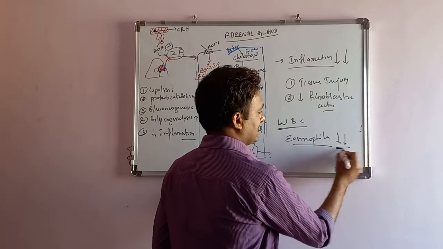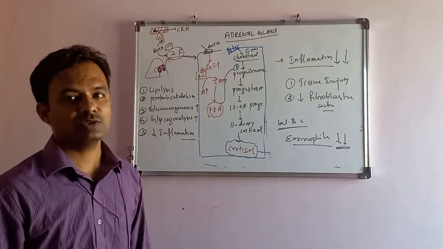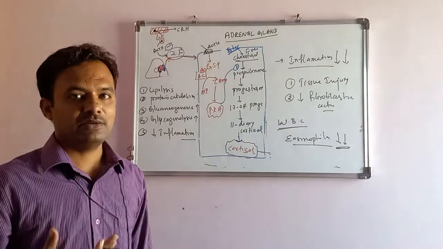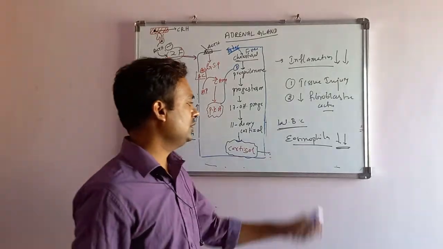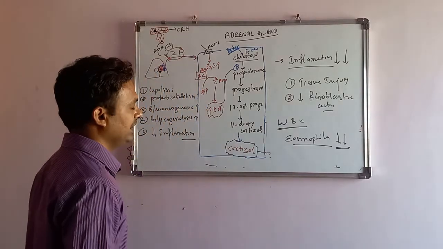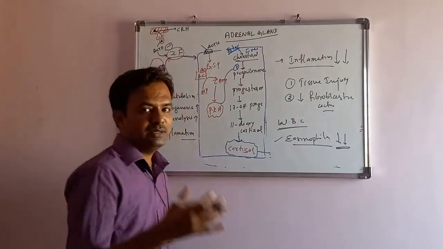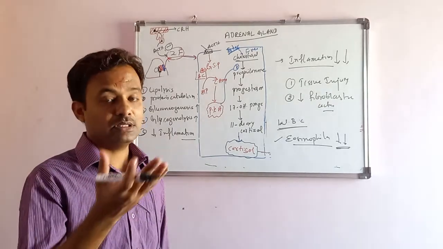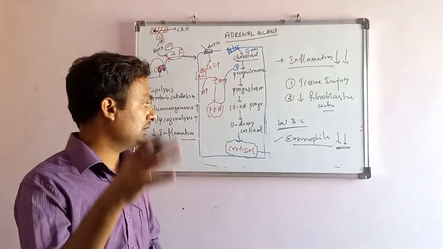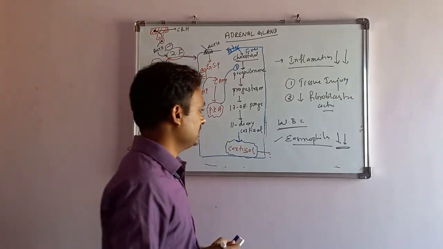That is called the hallmark of increased cortisol level. Whenever the cortisol level is increased, the eosinophil level goes down. It causes eosinopenia. Like that, it will cause lymphopenia also. Lymphocytes decrease, and it increases the neutrophils because of more neutrophil production in the bone marrow. That's the action on the WBCs.